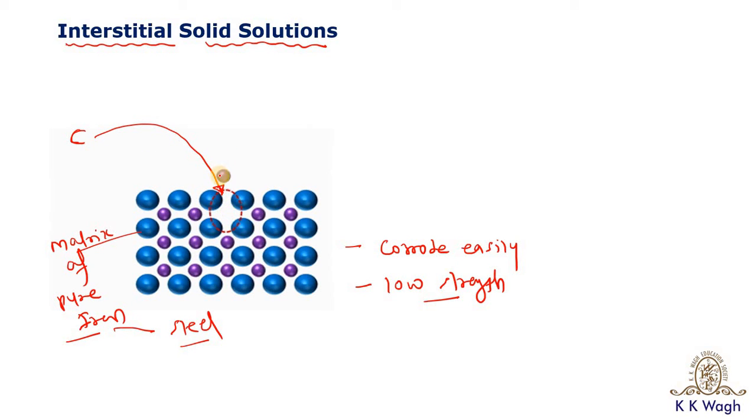If we microscopically compare the diameter of the iron atom with the diameter of the carbon atom, you will find that the diameter of the carbon atom is very small, so that it can fit into the void space or the interstitial space, that is the space between these four atoms of the iron, that is this space, and this is the carbon atom. That's why such a type of solid solution is called the interstitial solid solution.